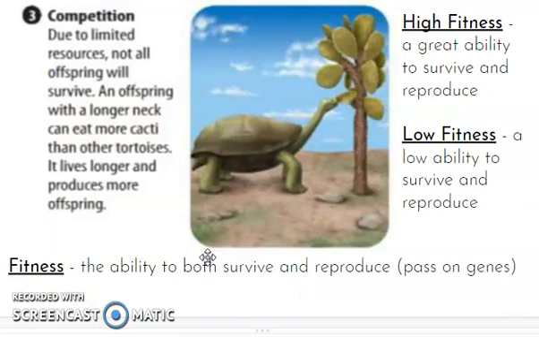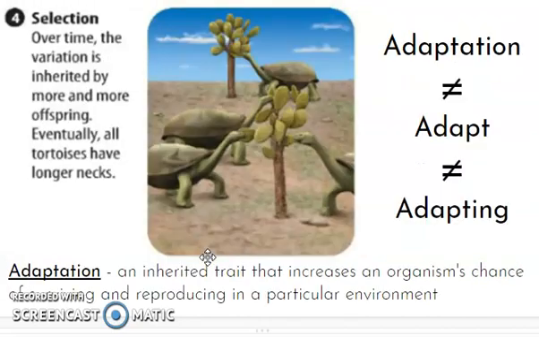So when those mutations happen, it creates competition. And so the organism that is best suited for the environment is going to be able to survive. So organisms that can survive in that ecosystem have a better chance of then lasting to be able to reproduce. We call this ability to both survive and reproduce fitness. And organisms that have a high fitness are more likely to survive and reproduce. Organisms that have a low fitness are less likely to survive and reproduce. So those organisms that survive and reproduce have then been selected.